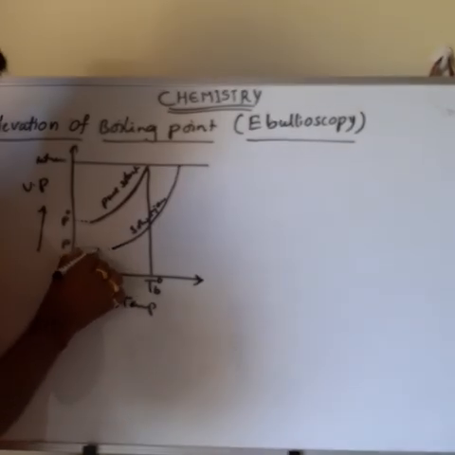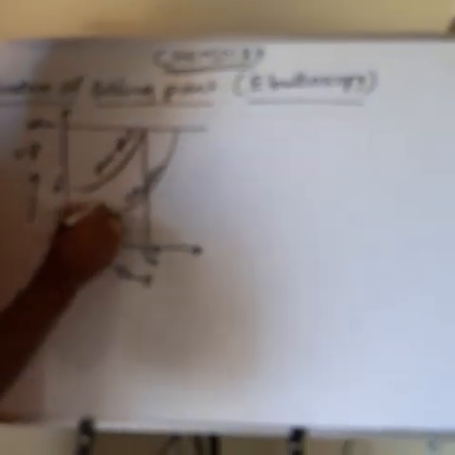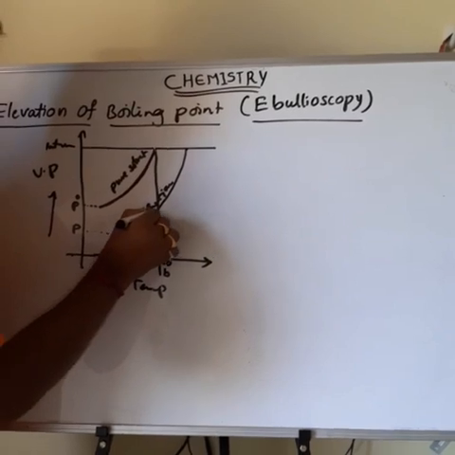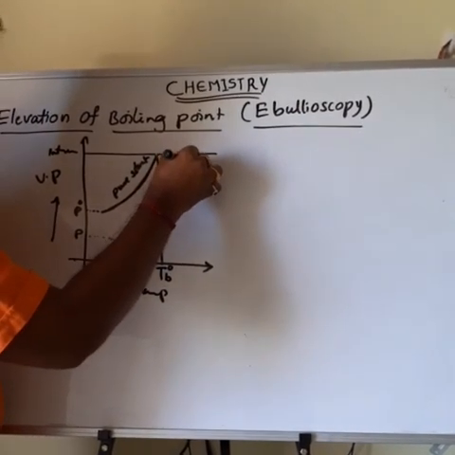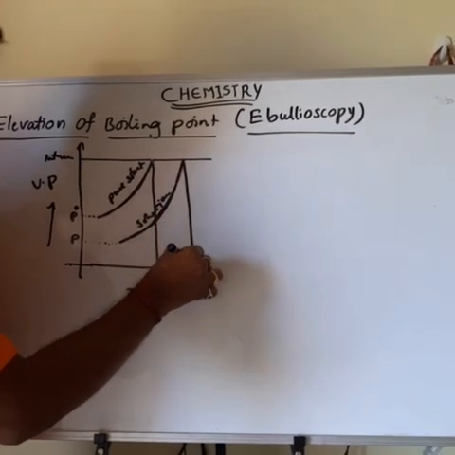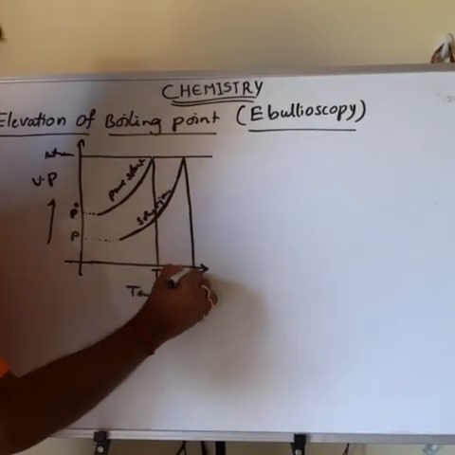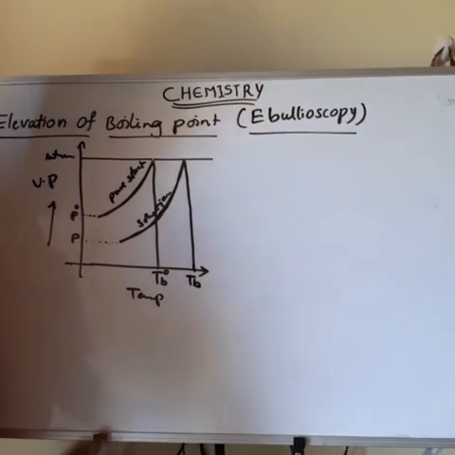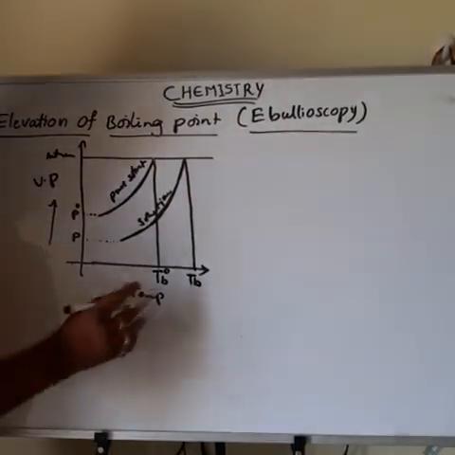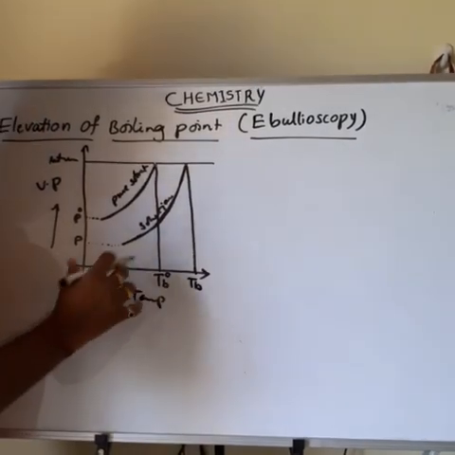Then what about the boiling point of the solution? This is the solution vapor pressure. At what temperature does the vapor pressure of the solution equal atmosphere pressure? That is the boiling point of the solution. Here, does the boiling point of the solution increase or that of the solvent?